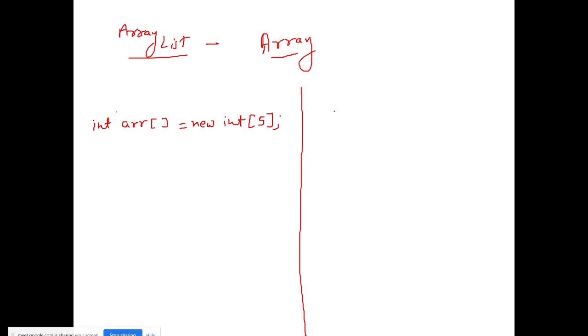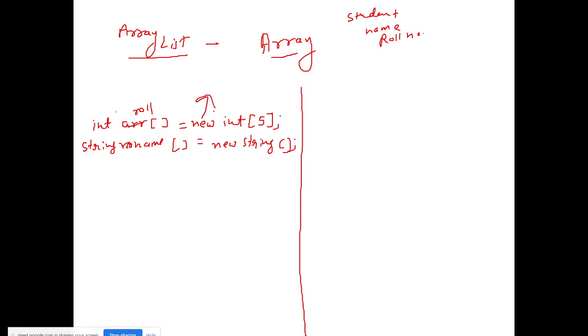Suppose I have to store a student name and roll number. So we can do this: a String name and an int roll, and the name is equal to a new String. Is it incorrect? No, it is correct. Then why should we not go for that? Then what will you reply?